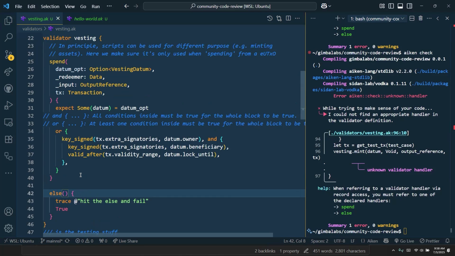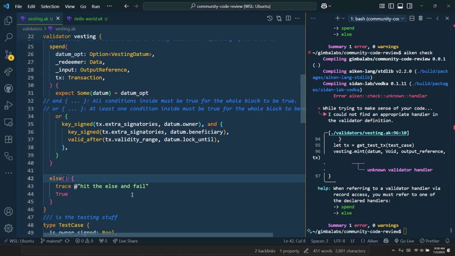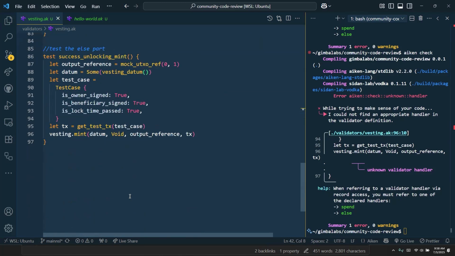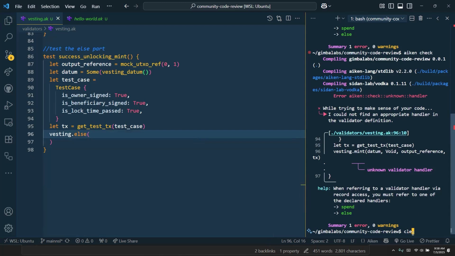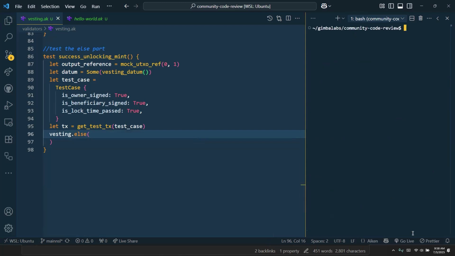Oh, that would be wild. Can you try this instead of mint? Can you put vesting.else? I want to see what happens. Not there, only in the tests. Yeah. Wait, my book. Else. And you don't even have to give the parameters to it. This is fun. This is what I wanted to get to today. Now what do you think is going to happen? I have no idea. We're just breaking stuff.